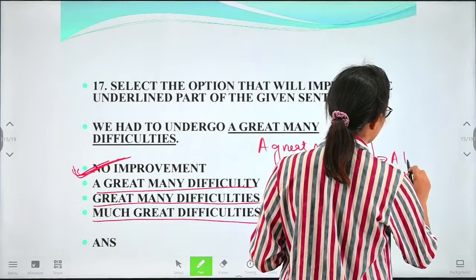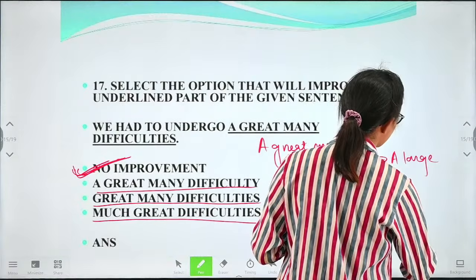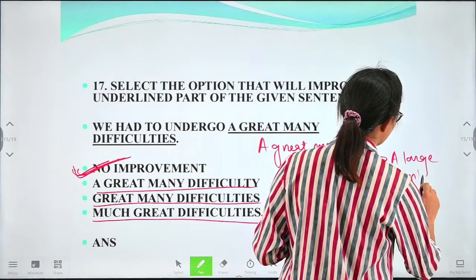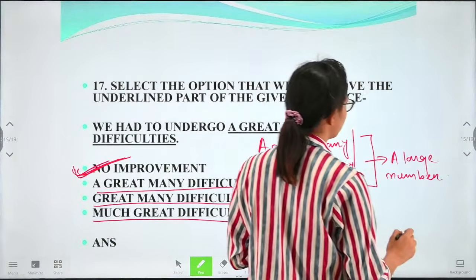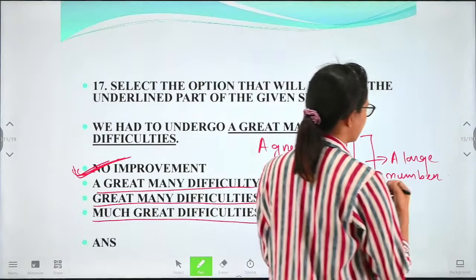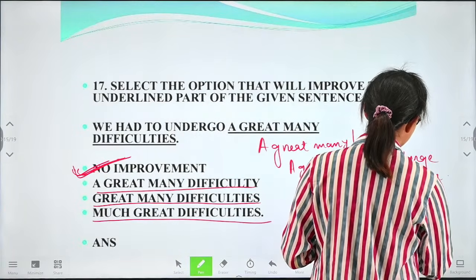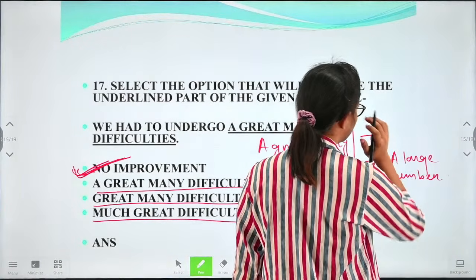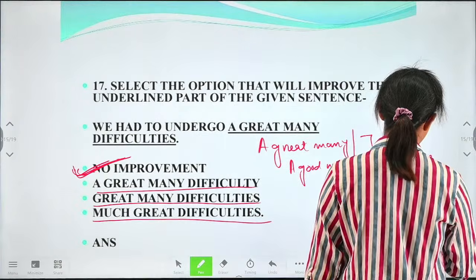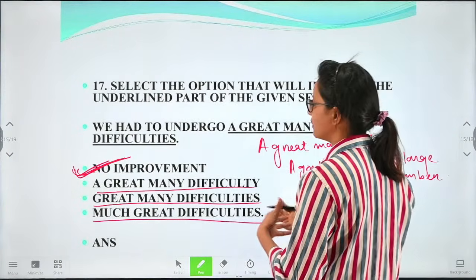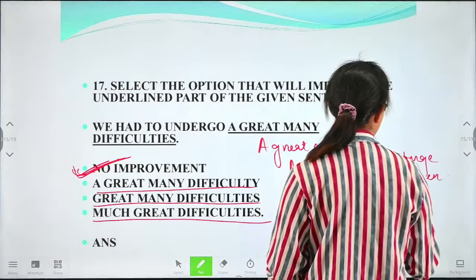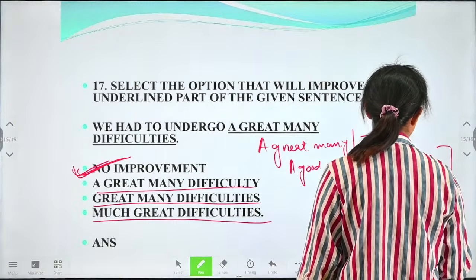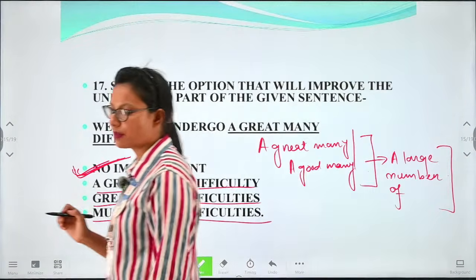A large number of, बहुत ज्यादा नंबर में आने से, ठीक है, if there is a very large number of like problems, you can say problems, people, or any kind of difficulties, or we can say a large number of, okay, there is large number of.